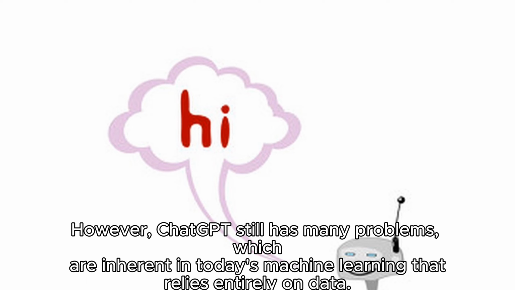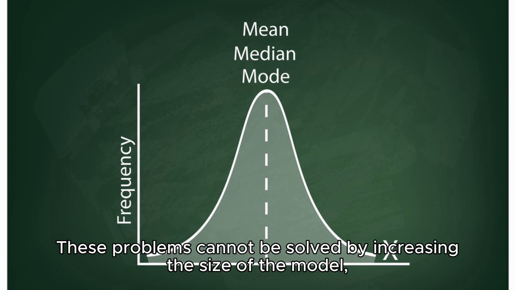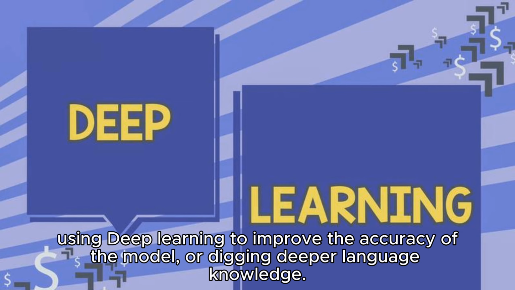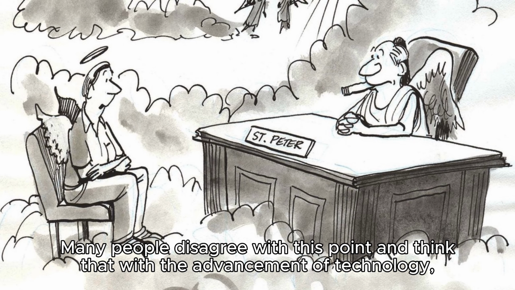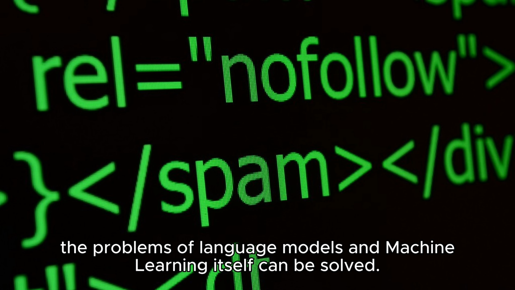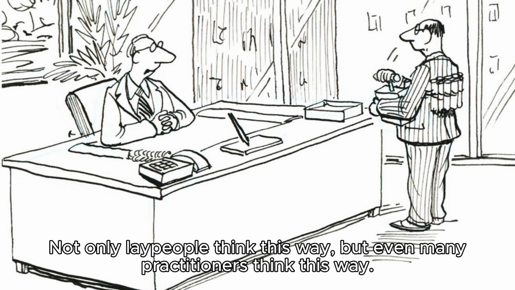However, chat still has many problems, which are inherent in today's machine learning that relies entirely on data. These problems cannot be solved by increasing the size of the model, using deep learning to improve the accuracy of the model, or digging deeper language knowledge. Many people disagree with this point and think that, with the advancement of technology, the problems of language models and machine learning itself can be solved. Not only lay people think this way, but even many practitioners think this way.